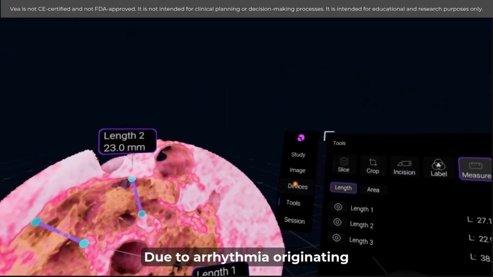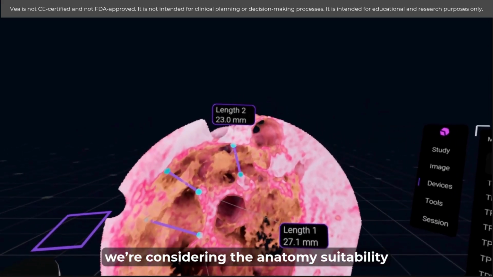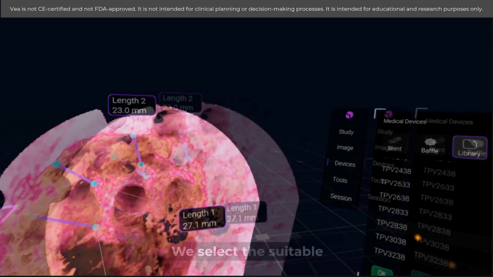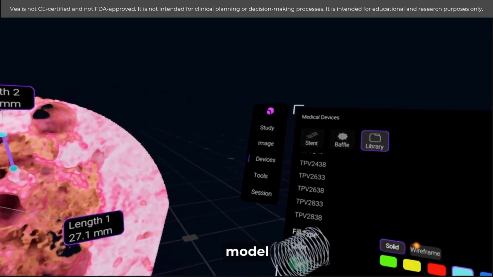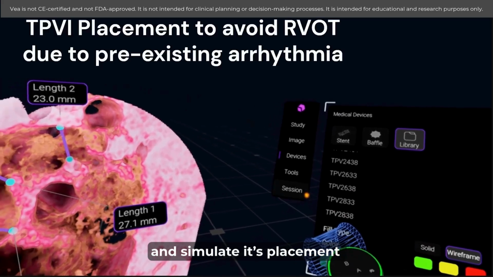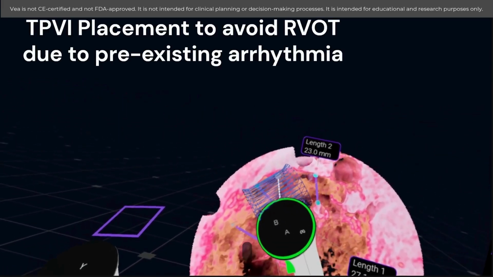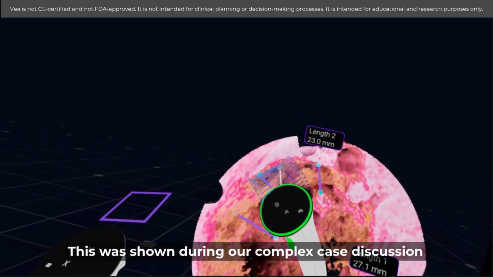Due to arrhythmia originating from the RVOT, we are considering the anatomical suitability for transcatheter pulmonary valve replacement. We select the suitable venous P-valve model and simulate its placement at the pulmonary valve level, distal level, and proximal level. This was shown during our complex case discussion.